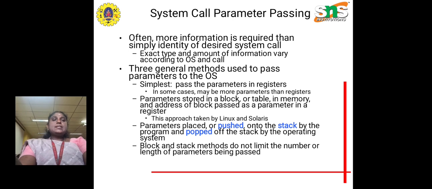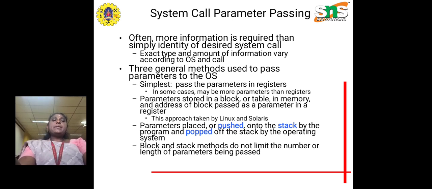Next comes system call parameter passing. Often more information is required than simply the identity of the desired system call. The exact type and amount of information vary according to the operating system.